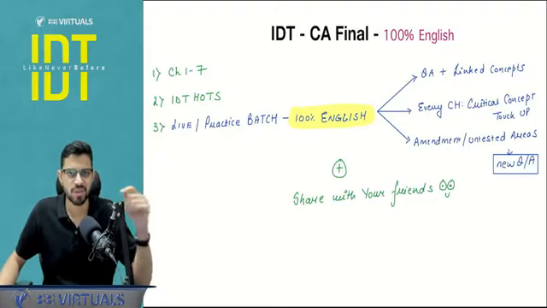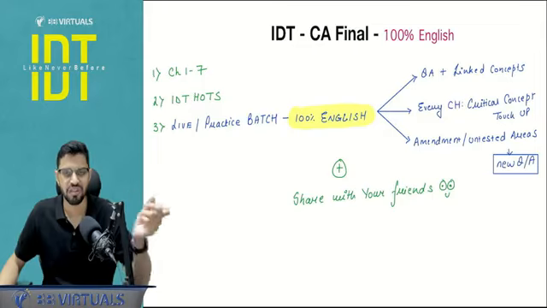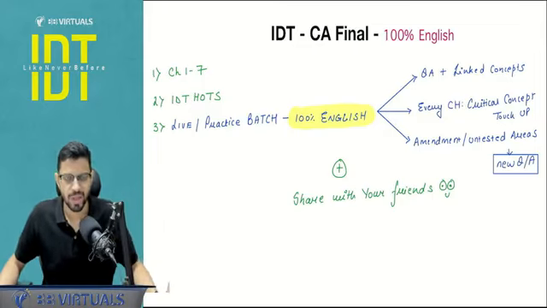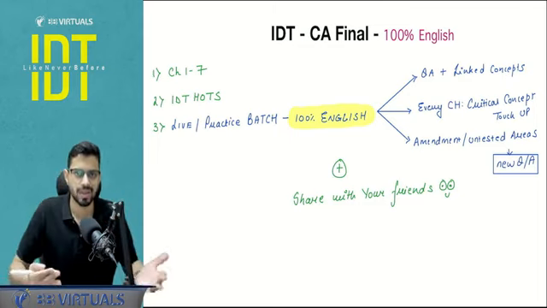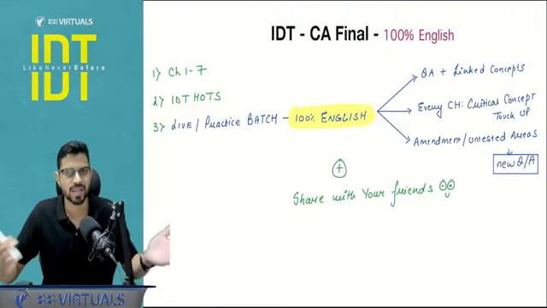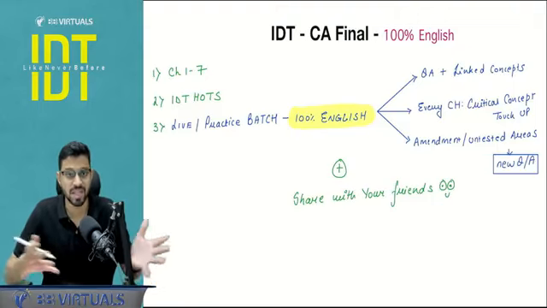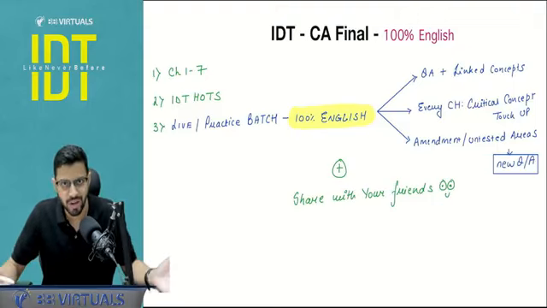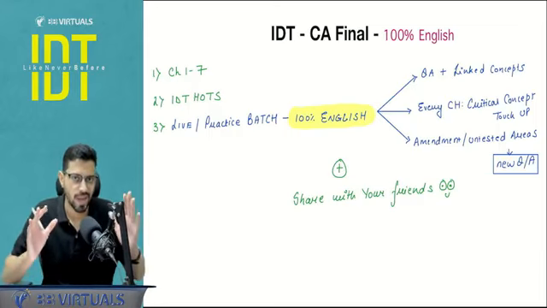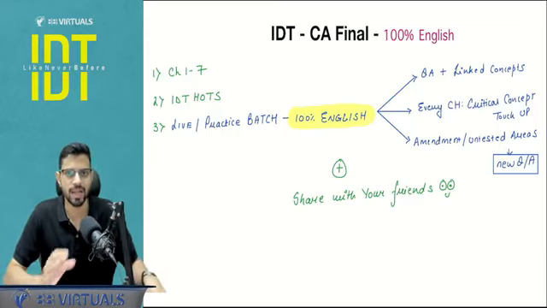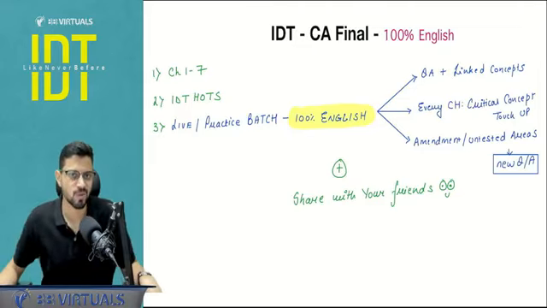Although I had uploaded some revisions in 100% English for May 25, there were some other plans and I will admit that I could not execute those. Not an excuse, absolutely not an excuse, but a genuine reason was that we are also getting accustomed to this 3 attempt cycle. Resources have changed, batches have increased, mode of coverage has changed, but now we will be starting with the resources for CA final 100% English language because we have a lot of students and subscribers from South.